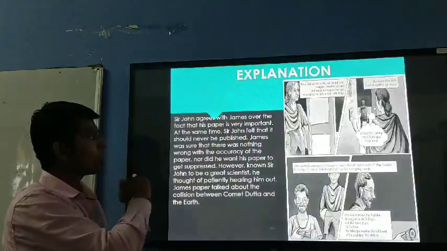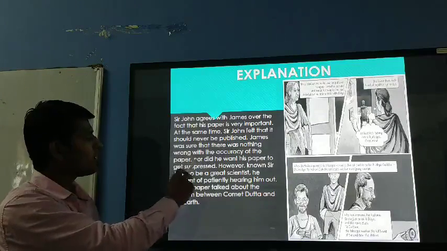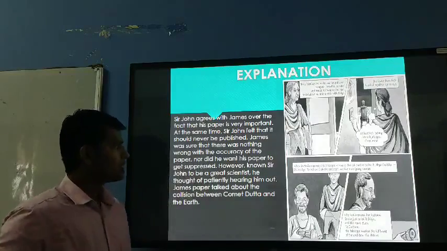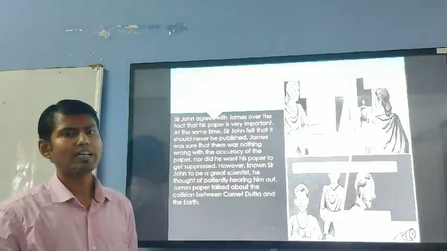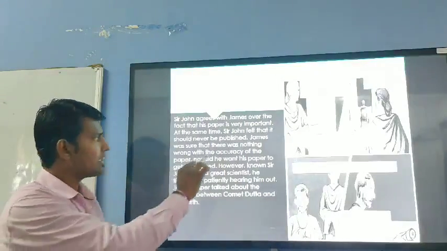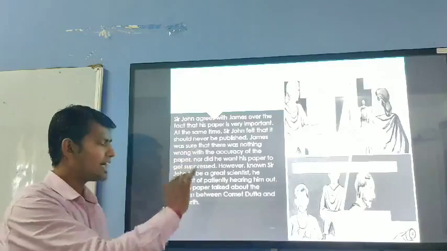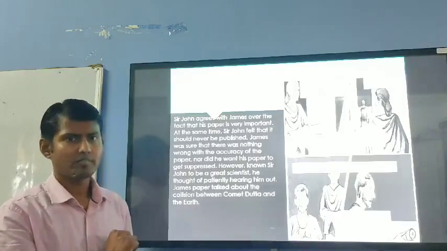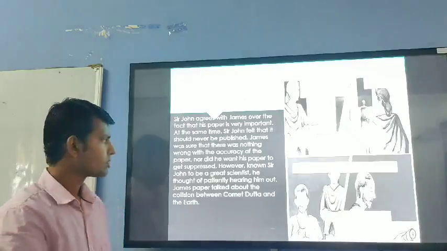At the same time, Sir John felt it should never be published. James was sure there was nothing wrong with the accuracy of the paper, nor did he want it suppressed. He said all his calculations were correct, and this news cannot be suppressed because it is very important for all of us.